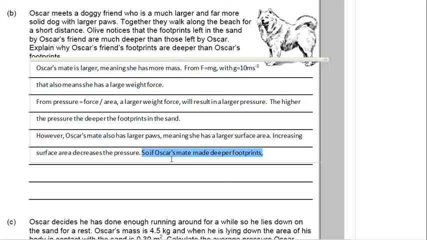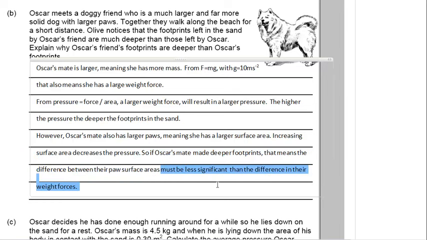So as Oscar's mate made deeper footprints, the difference between their paw surface areas must be less significant than the difference in their weight. So Oscar must be a skinny dog, and Oscar's mate must be quite a big dog, and they must have about the same size paws, but Oscar's mate has slightly bigger ones, because she has made deeper footprints in the sand. So we needed to link both of the ideas of footprint size and weight in order to be able to get the excellence for this question.